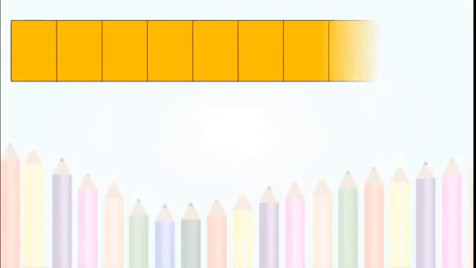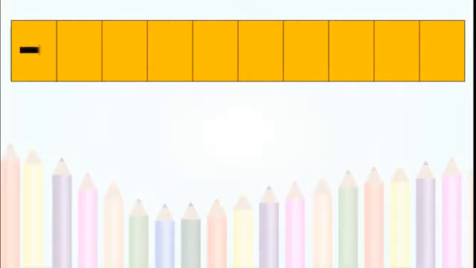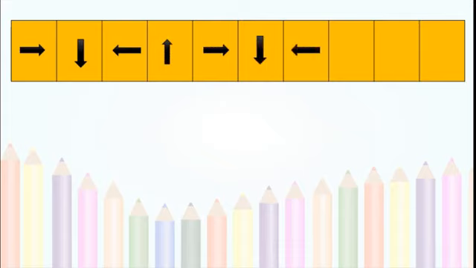Okay? The numbers are increasing slowly. Now see this. Now please see the directions. Okay? This is the right side, down, left. It is pointing up. Okay? Now again, right, down, left.